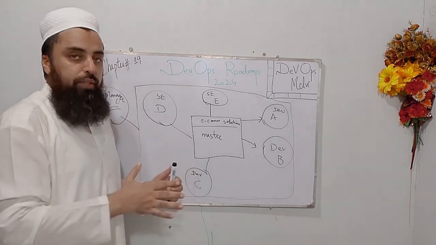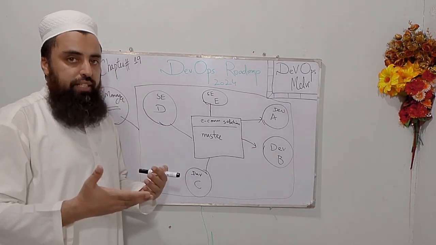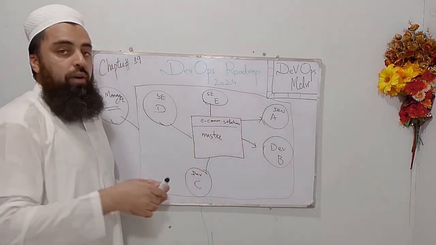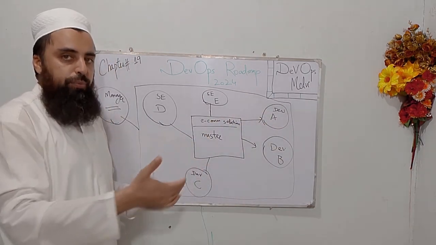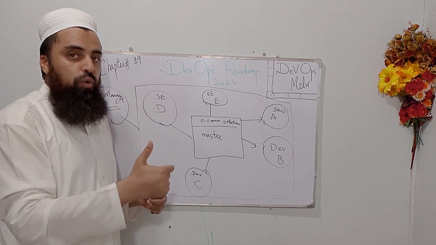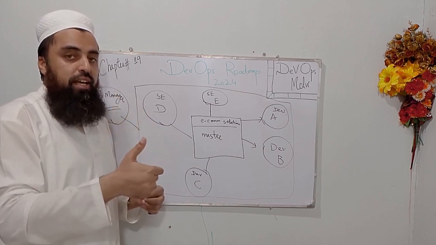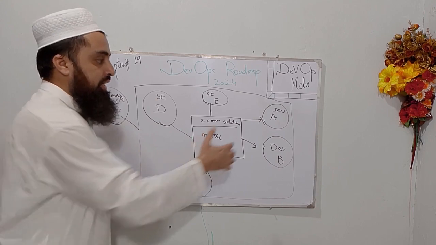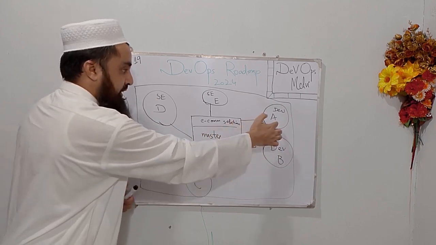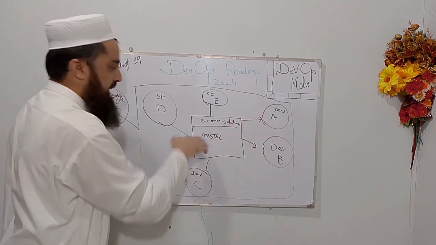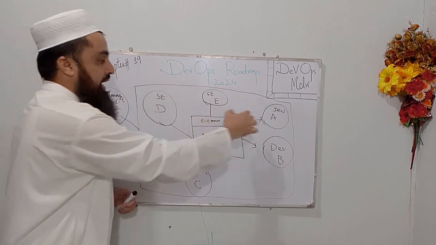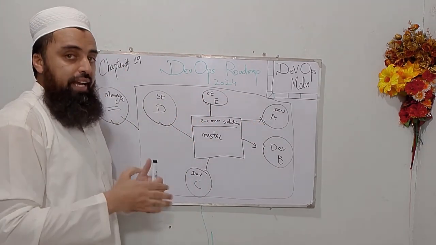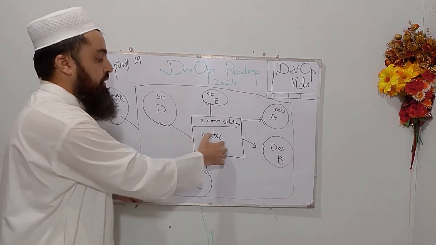So that's how it actually happens in IT teams. A team of developers write the code in their branches. When that code is properly tested and the feature is tested by the QA team, then that branch, for instance this is branch A, B, C respectively, is declared ready and it can be merged with the master branch.